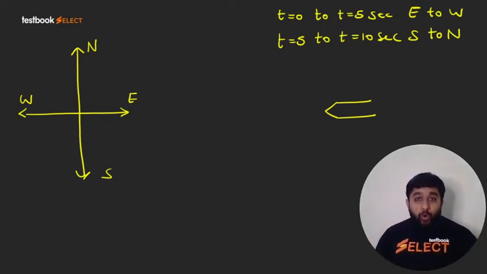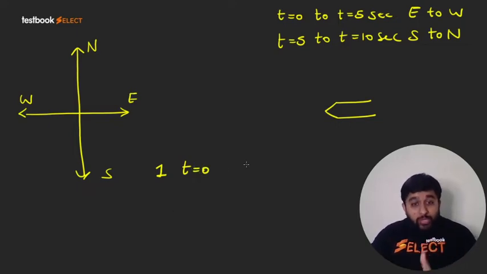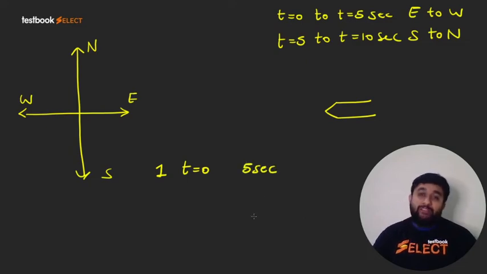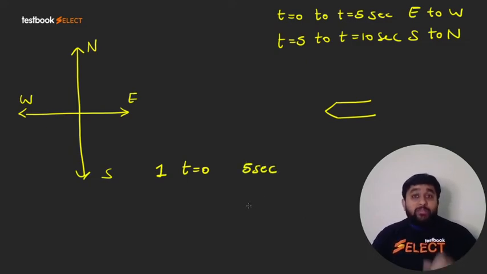In that photo, I will see particle number 1, which came out at t equal to 0 second. From t equal to 0 to t equal to 5 seconds, it has a time period of 5 seconds to travel. Let us say the particle speed is 1 meter per second.